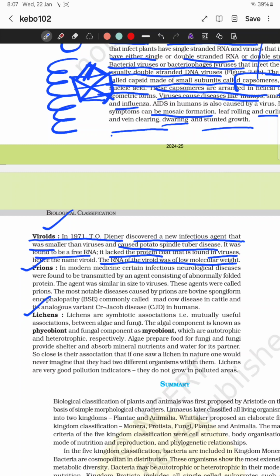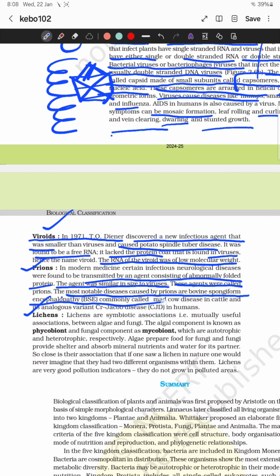Prions are also smaller in size than viruses. They are transmitted by an agent considered to be an abnormally folded protein. The most notable diseases caused by prions are bovine spongiform encephalopathy, commonly called mad cow disease, in cattle, and Creutzfeldt-Jakob disease in humans.